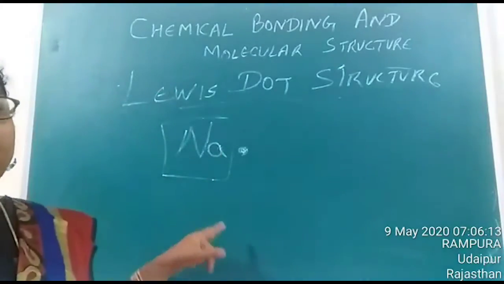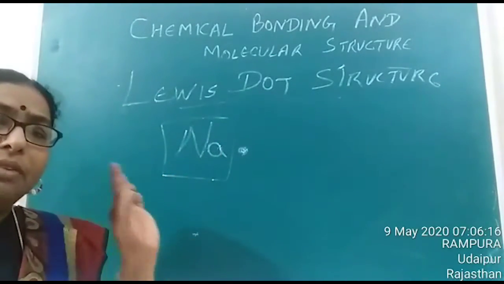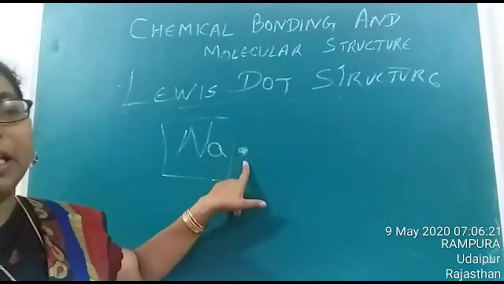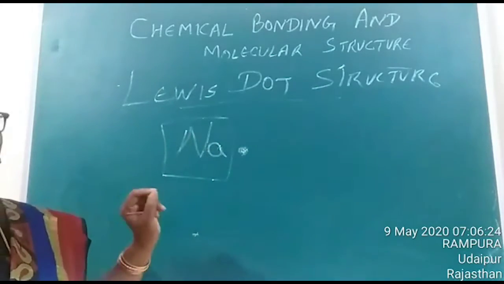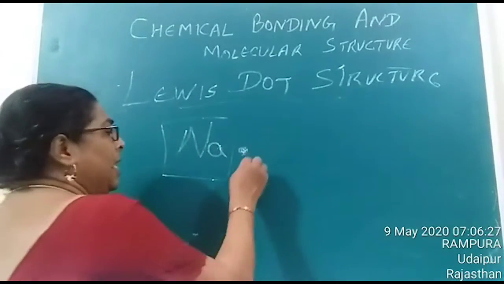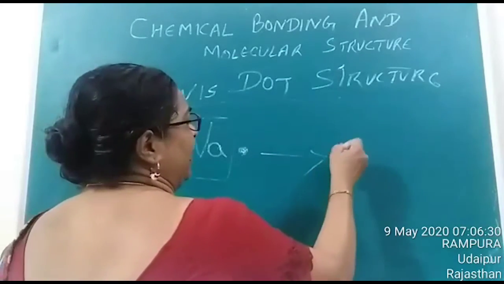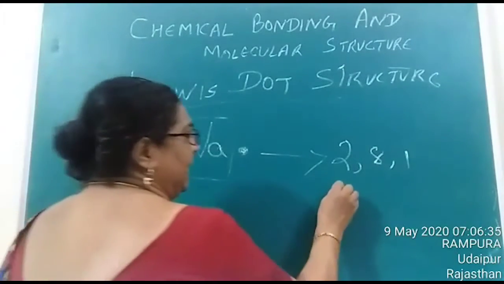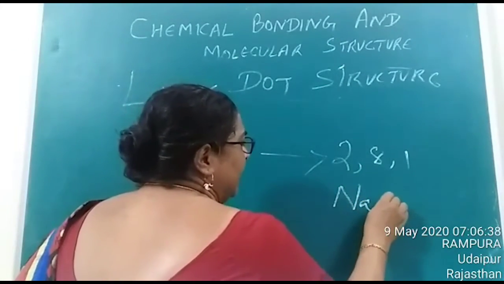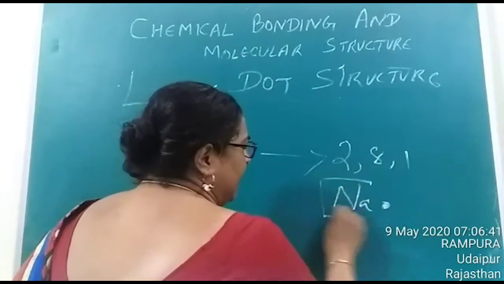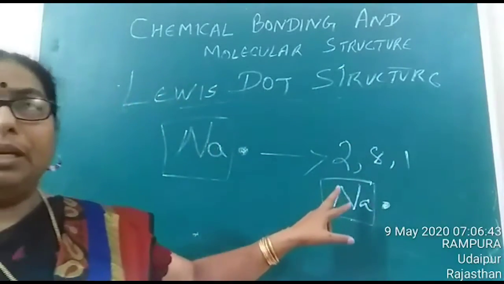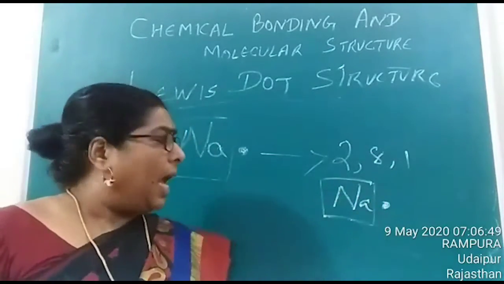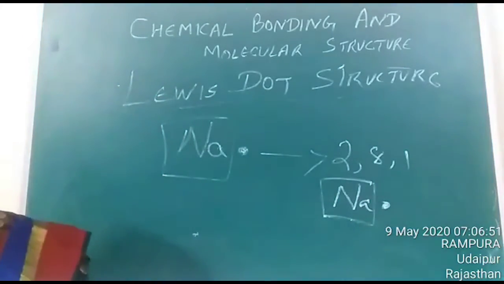According to the Lewis symbol, the symbol of the element gives us an idea of the nucleus and the inner electrons, and the valence electrons we are representing using a dot. Is it clear? I'll explain it further. You know that the electronic configuration of sodium is 2, 8, 1. So when you represent Na with a single dot, that means this Na represents the configuration 2, 8. Is it clear? Na represents the configuration 2, 8 and this single dot represents the valence electron.